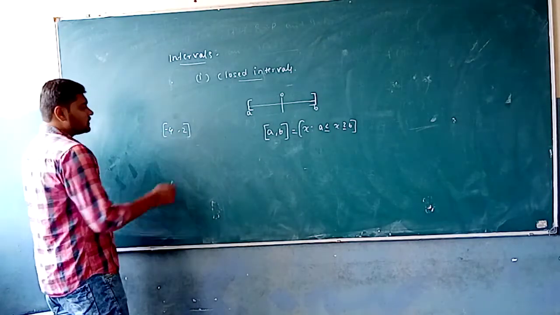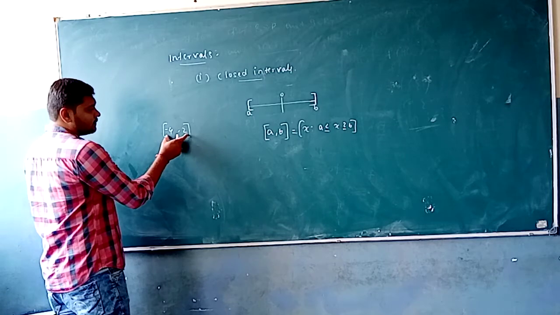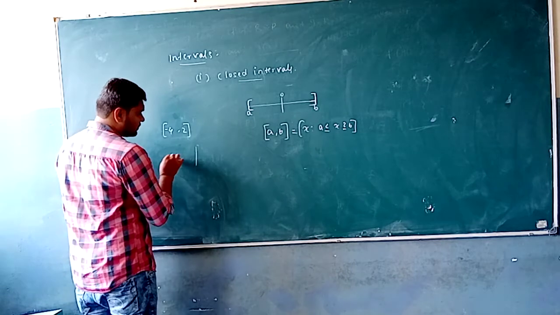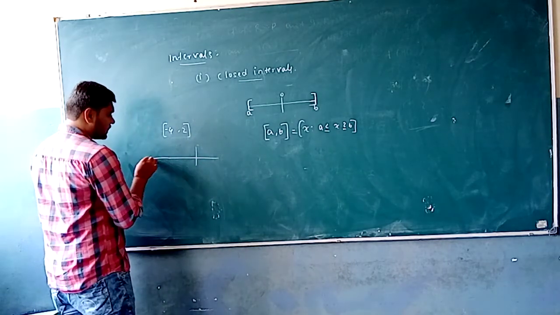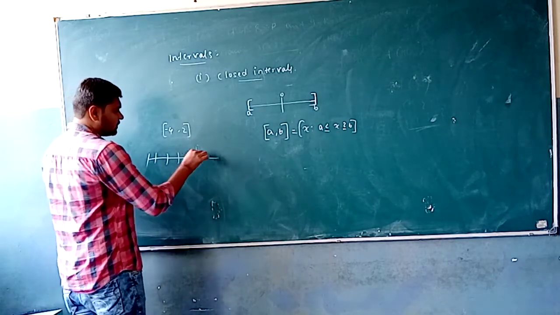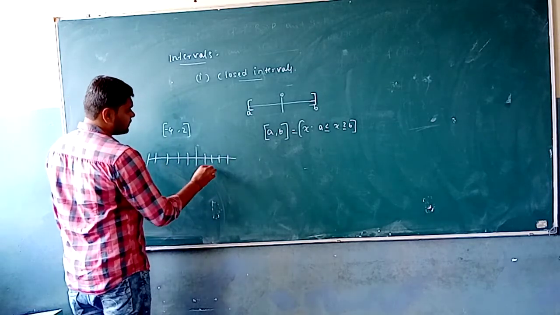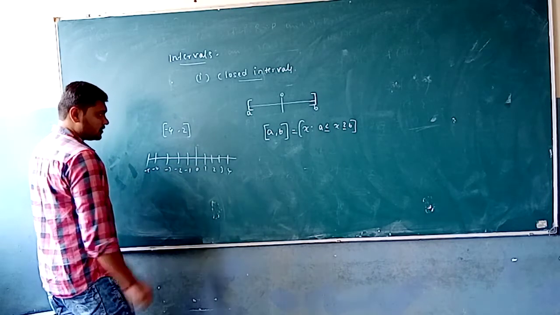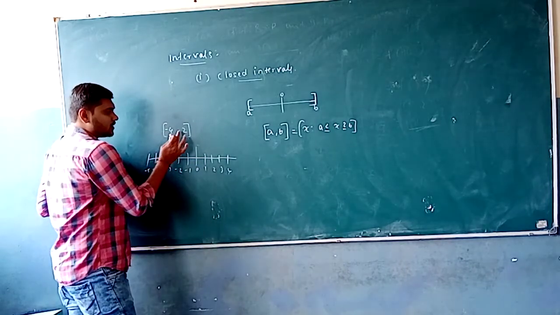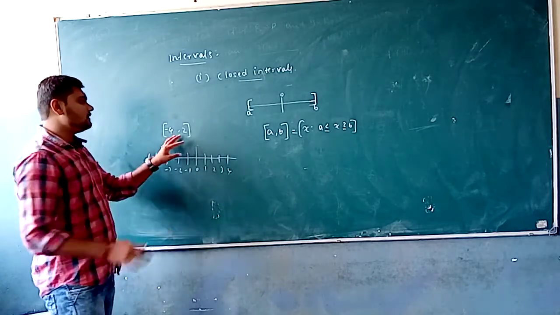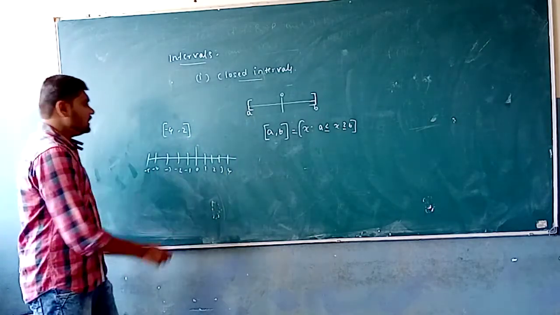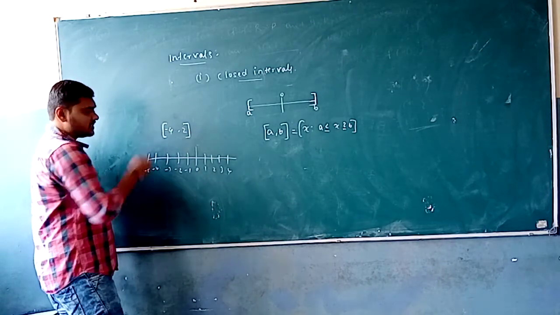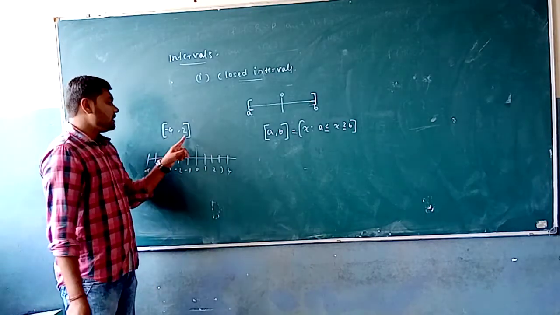What are the elements in this interval? On the number line we mark 1 2 3 4, and -1 -2 -3 -4 -5, and here is 0. In the interval -4, 2, what are the elements? First we should pay simple attention: it is a closed interval, so the ending elements are present.